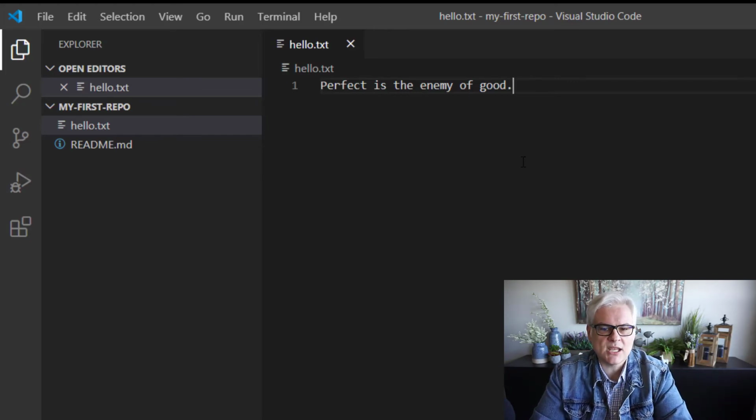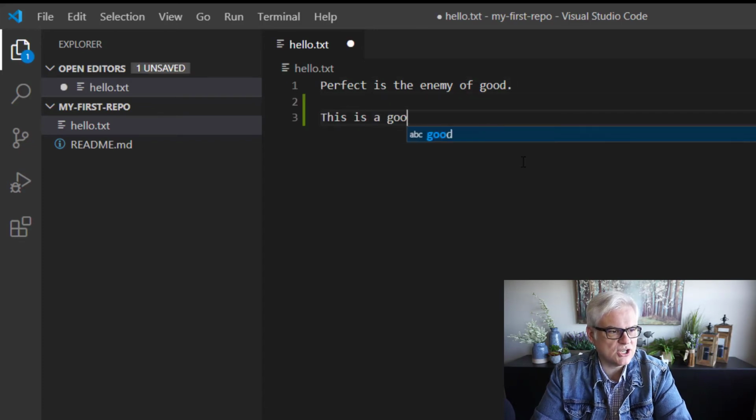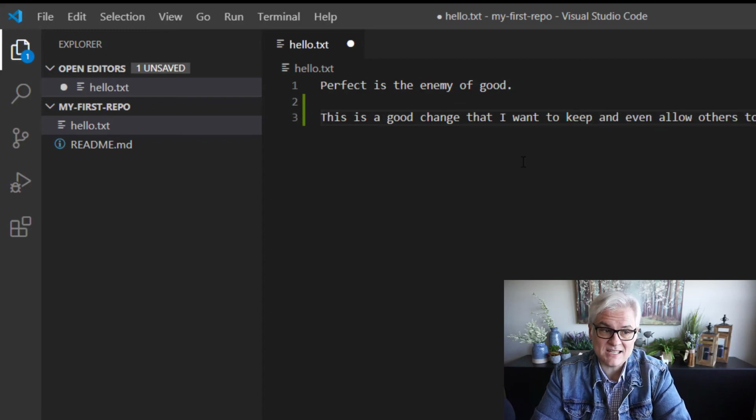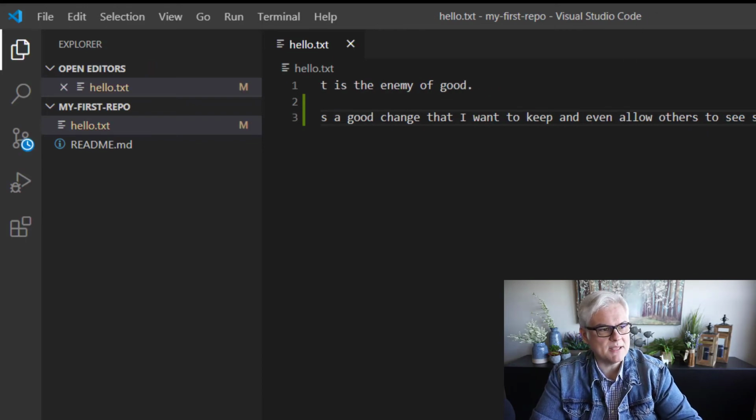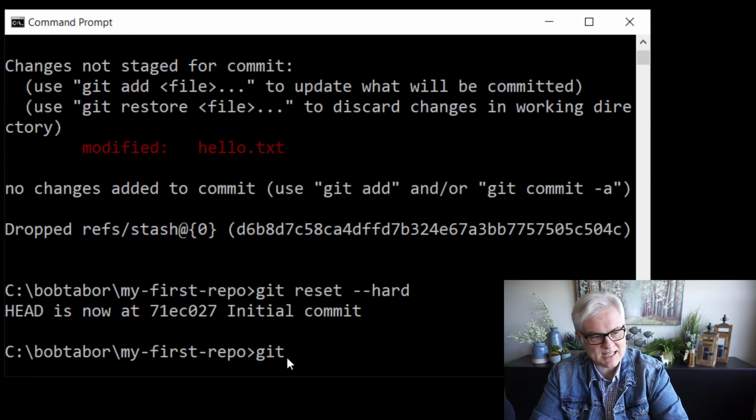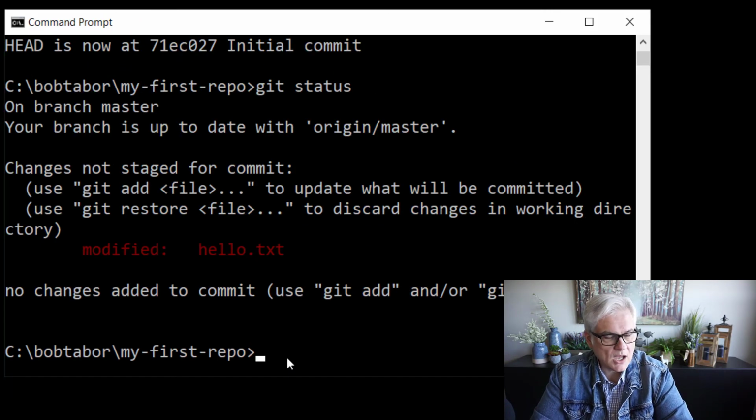So let's make another change here, and this time I'm going to commit the change. So this is a good change that I want to keep and even allow others to see someday. All right, I'm going to save that, Control S on my keyboard. I'll minimize this. First thing I'm going to do is a git status. All right, and I really don't want you to do this necessarily for now because I don't want to explain everything behind the scenes, but these two git commands will create a commit, and then you can move on and change from there. So let's do git add.